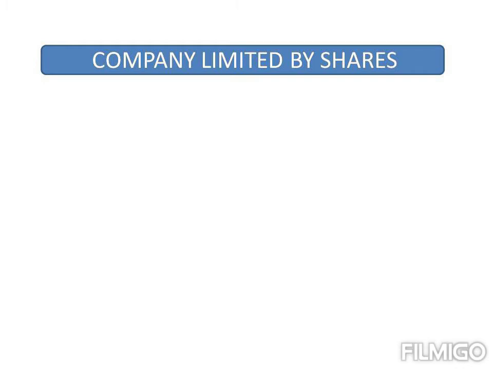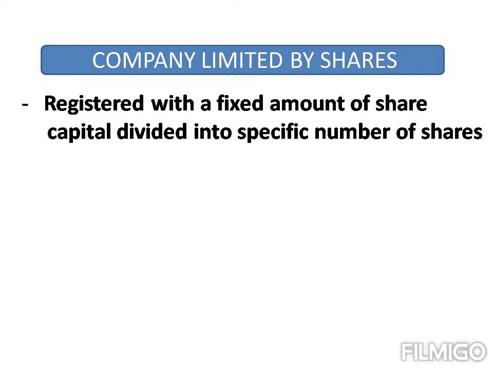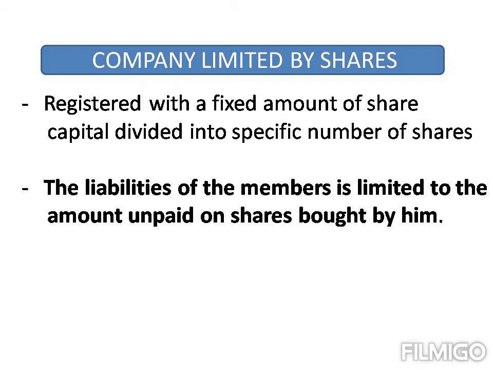Companies limited by shares. These types of companies are registered with a fixed share capital divided into specific number of shares. For example, share capital may be rupees 2 lakhs with 20,000 shares of rupees 10 each. The liabilities of the members is limited to the amount of unpaid shares bought by him.